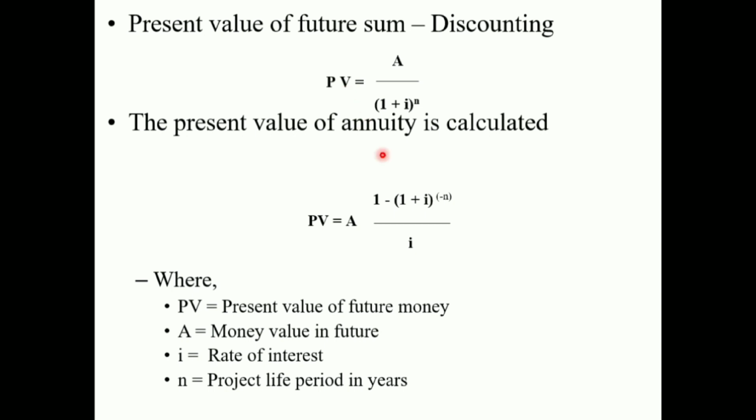We can use this formula for finding the present value of an annuity: present value is equal to future value × (1 − (1 + i)^−n) divided by i. This is the present value of an annuity. This is all about the time value of money.